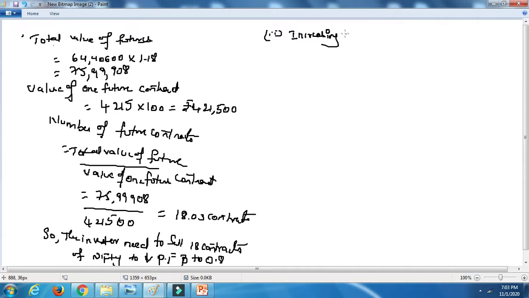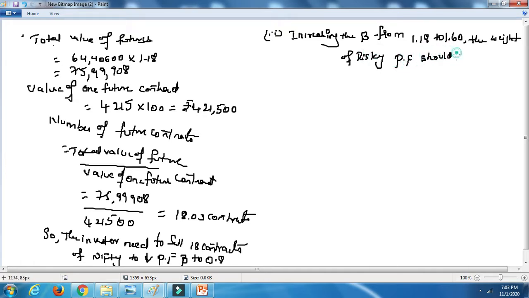Increasing the beta from 1.18 to 1.60. The weight of the risky portfolio should be, 1.60 is equal to the same thing we have done for 1.18.